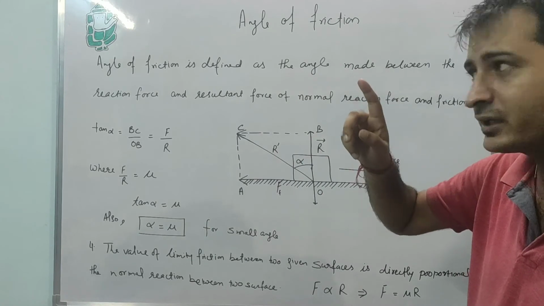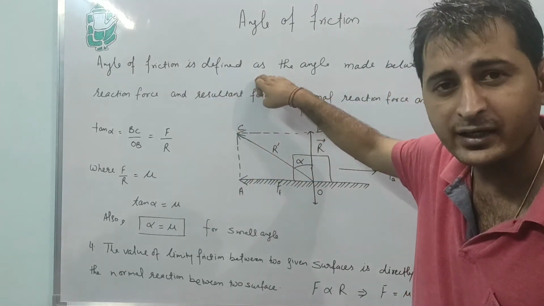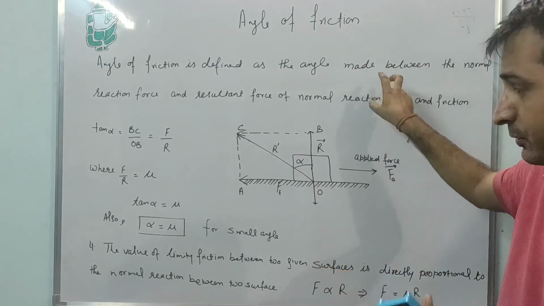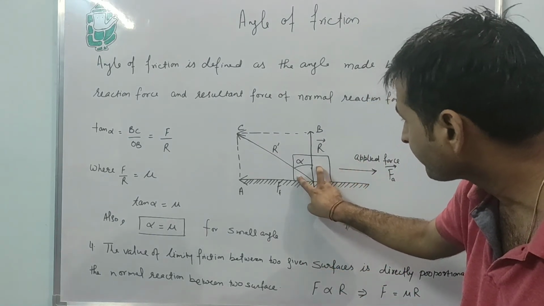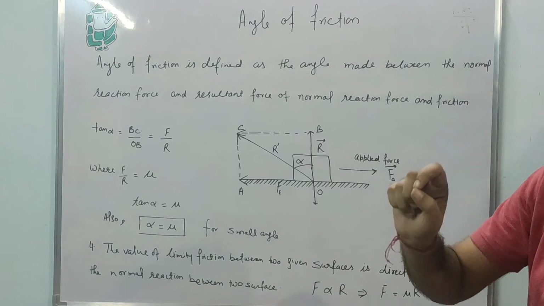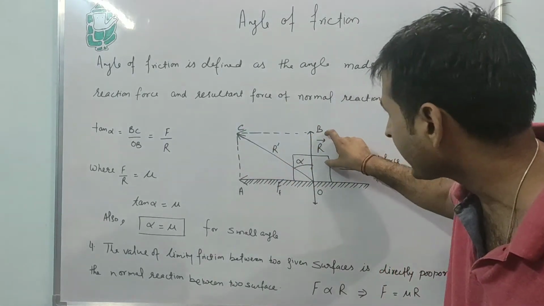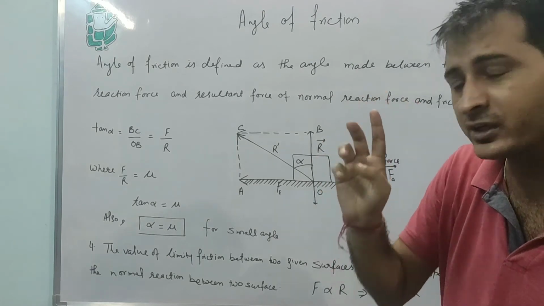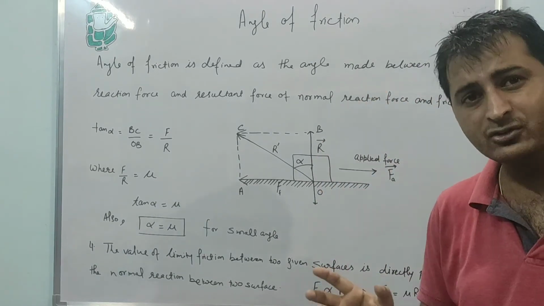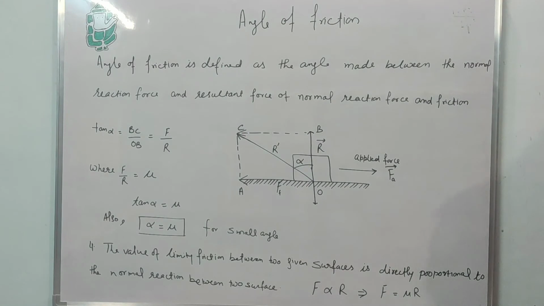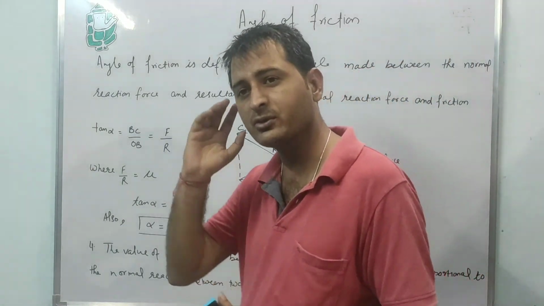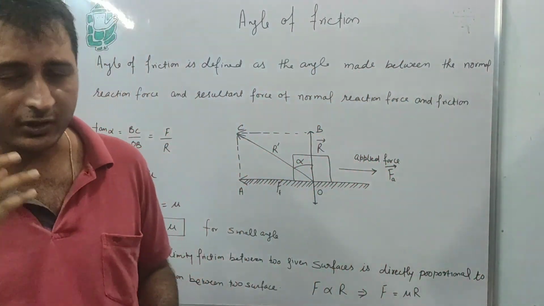So the way of writing it is: the angle of friction is defined as the angle made between the normal reaction, meaning R, and the resultant of what? The resultant of two things, force of friction and normal reaction, is called the angle of friction. That is a basic definition by which we can recall this statement.